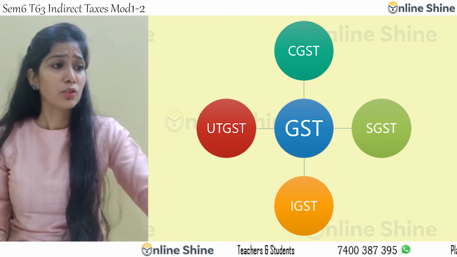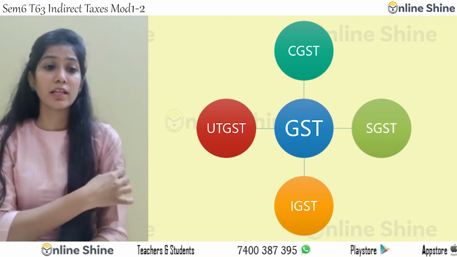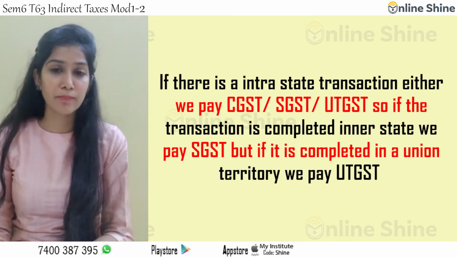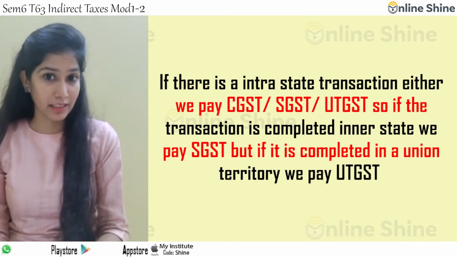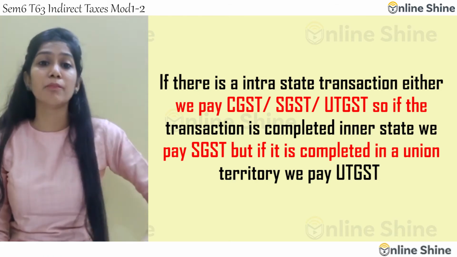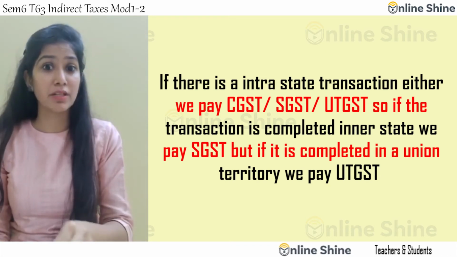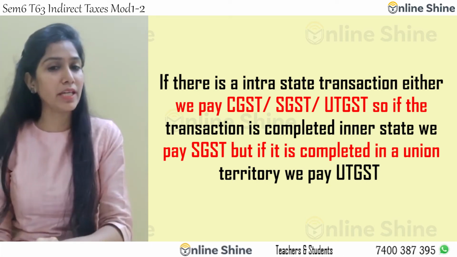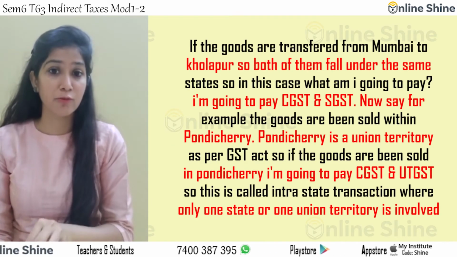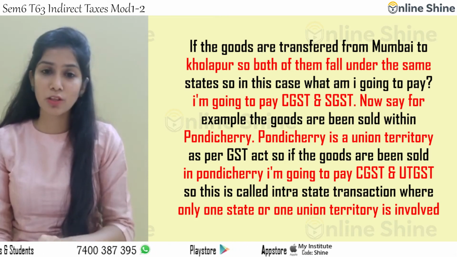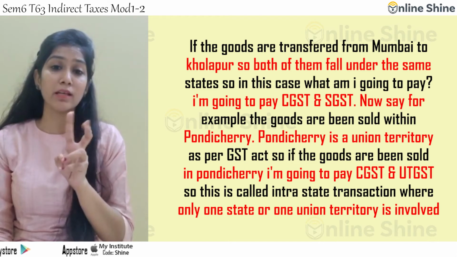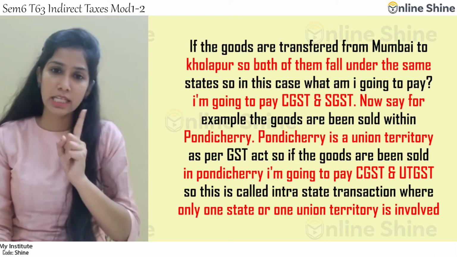Okay. So when I say conceptual framework, it means what? If there is an intra-state transaction, okay, then what do we pay? Either we pay CGST and SGST or UTGST. So if the transaction is being completed in a state, we pay SGST. But if it has been completed in a union territory, we pay UTGST. Okay, what do I mean? If the goods are being transferred from Mumbai to Kolhapur, both of them fall under the same state, right? So in this case, what am I going to pay? I'm going to pay C and S, CGST and SGST.